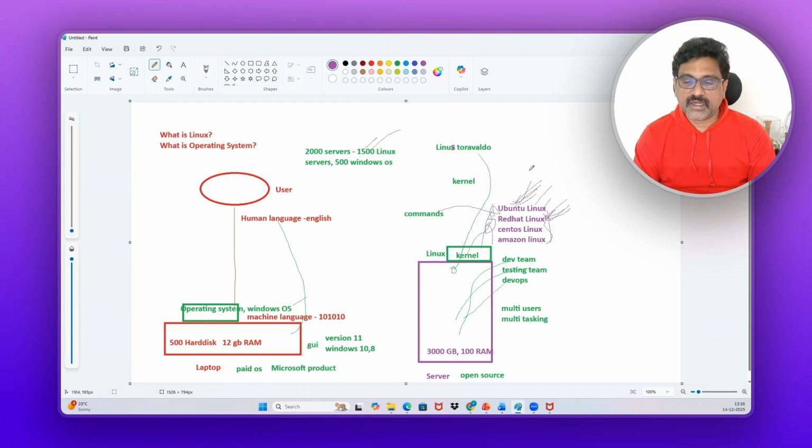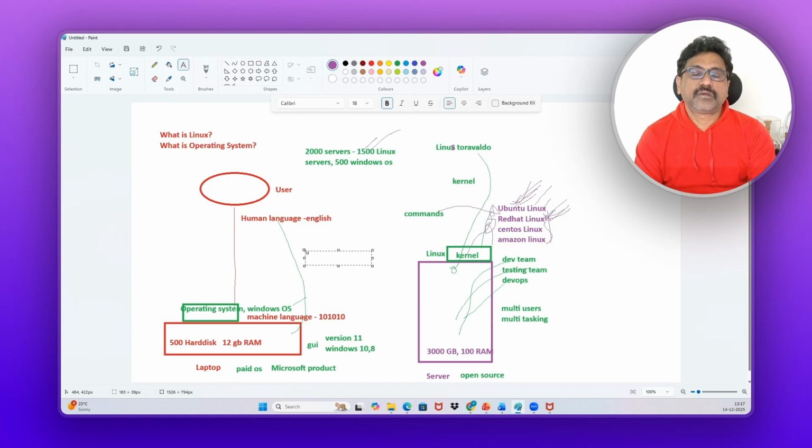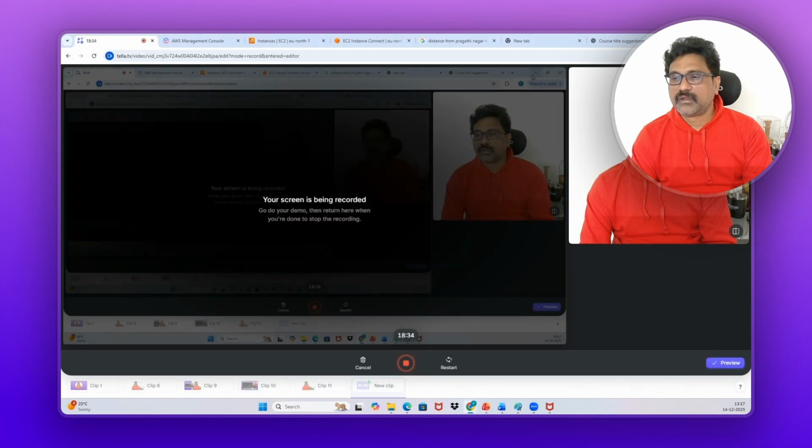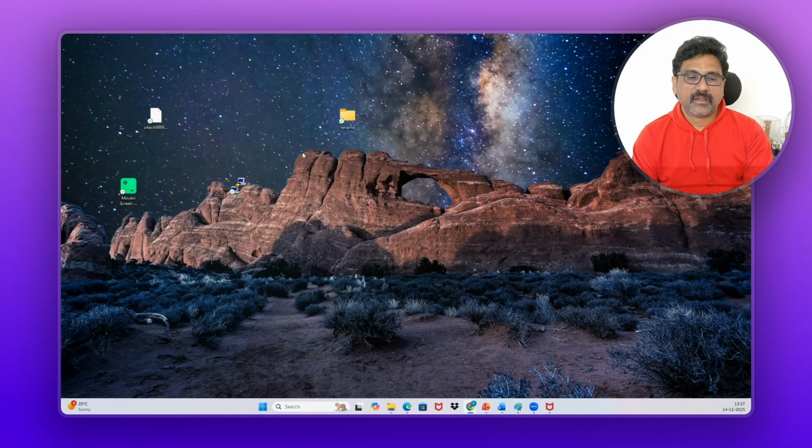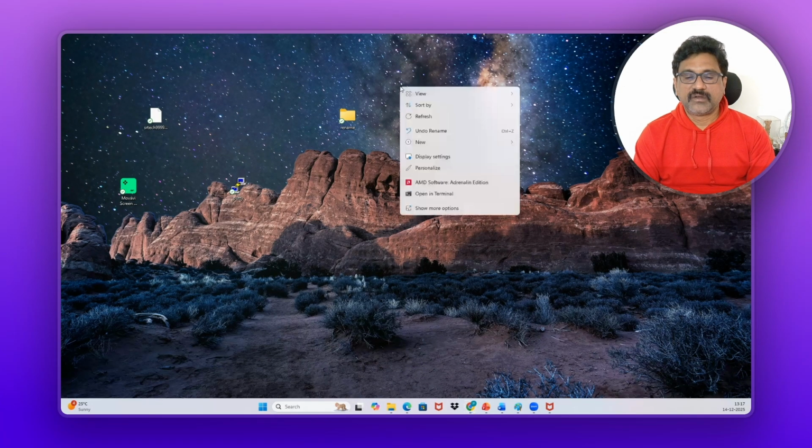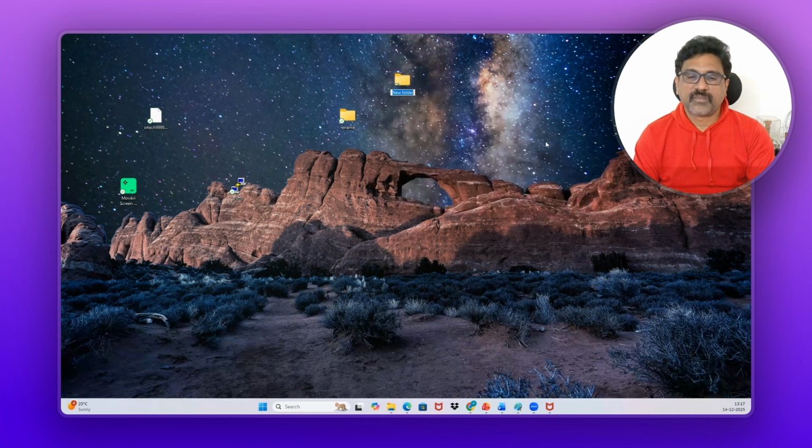Right. Now I will show you the difference between Windows and Linux practically. If you want to create a folder, for example, I want to create an SRTech folder in Windows, that means on your laptop, everybody knows how. Let me show. Yes, this is my Windows laptop. You just right click and select new folder. Here, a new folder is created.